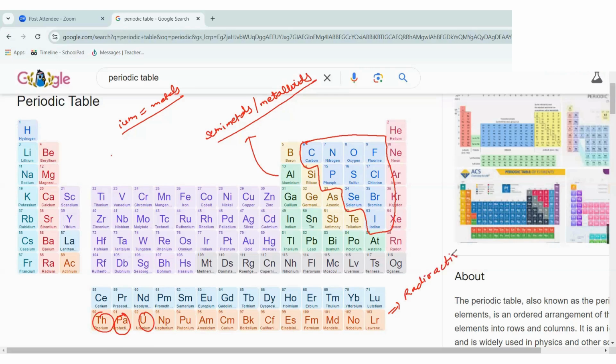Now, what do you mean by radioactive? It's very toxic. Yeah, makes sense.